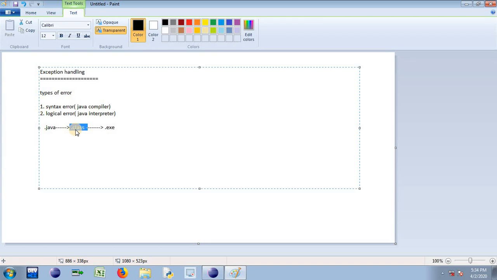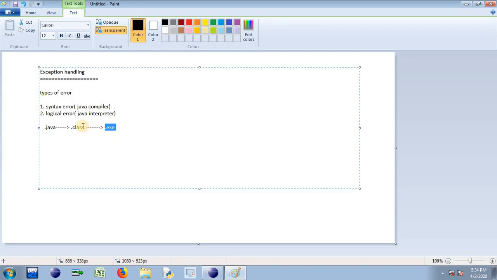If your .class file is free from syntactical as well as logical error, then your interpreter will convert that .class to .exe and you can execute that file. But if any logical error is present in your .class file, then definitely you can't generate its equivalent .exe file.